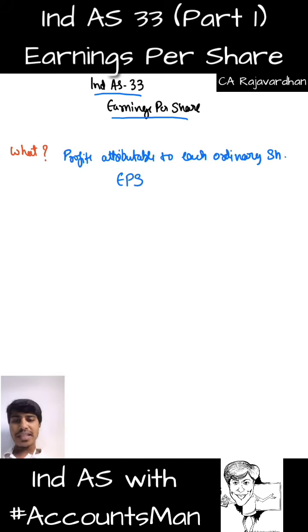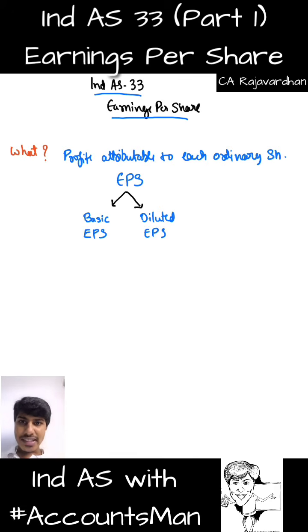And in this entire standard, we're going to talk about two forms of EPS. The first one is basic EPS and the next one is diluted EPS. Diluted means there is a decrease in the earnings per share, a decrease in the profit attributable to each shareholder, so that becomes the decreased earnings per share, nothing but diluted EPS. So the entire discussion of the standard runs behind basic EPS and diluted EPS.